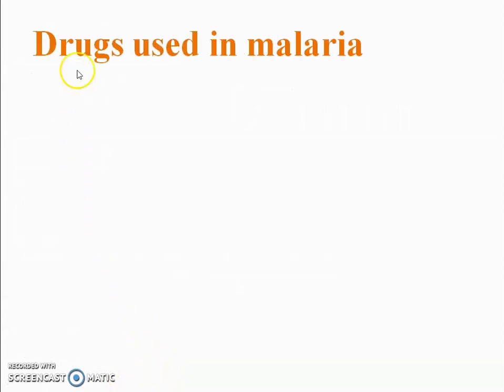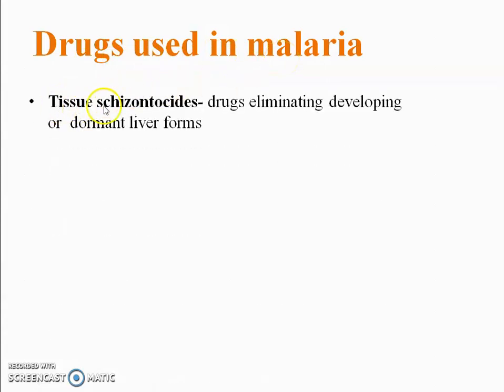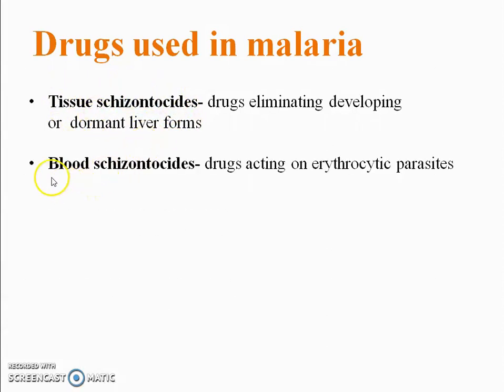Now we see which drugs are used in malaria. First, tissue schizonticides: drugs eliminating developing or dormant liver forms. Means these drugs are mainly effective in the liver. Second, blood schizonticides: drugs acting on erythrocytic parasites.